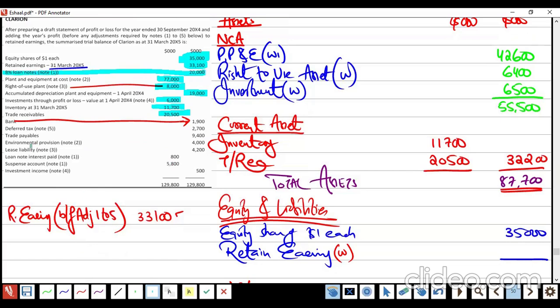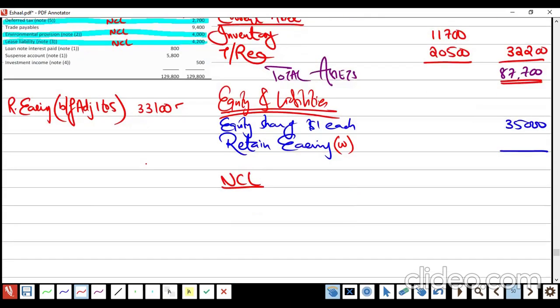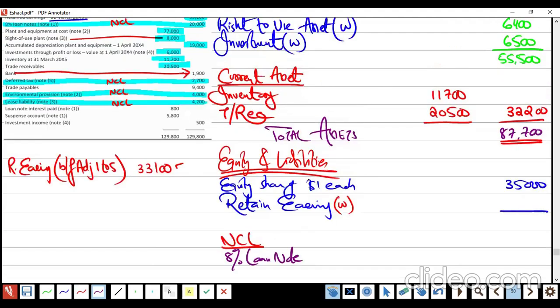Loan note, deferred tax. Two non-current liabilities I can see here. Environmental provision. Three non-current liabilities. And lease. Four non-current liabilities are there. Right or wrong? So let's start with the first one. Always remember the loan note must be given priority. So loan note. Loan note given in the question, how much?